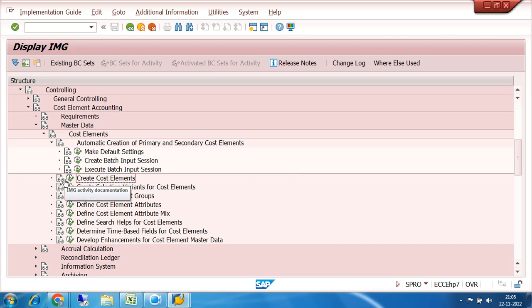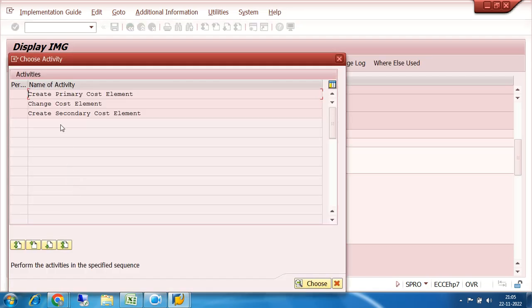So now if I go to the create cost element, I can create from here. Cost elements are two types. One is primary cost element, another is secondary cost element. What is primary cost element? Primary cost element is nothing but these are the GL accounts, that is salary, rent. These are the primary cost element. What is secondary cost element?